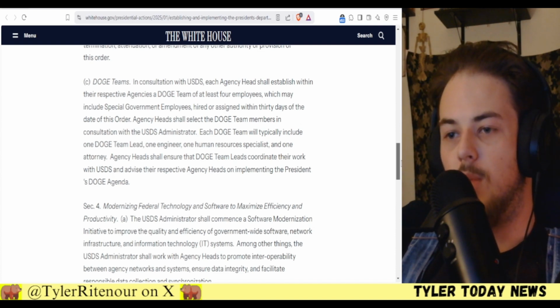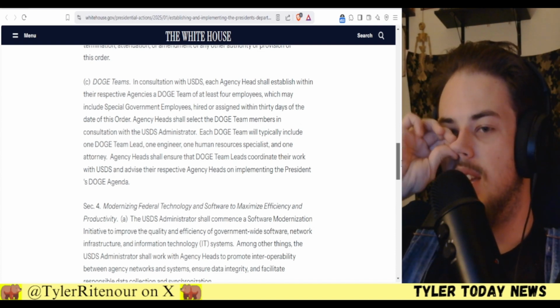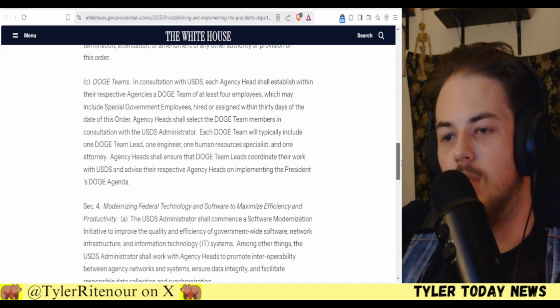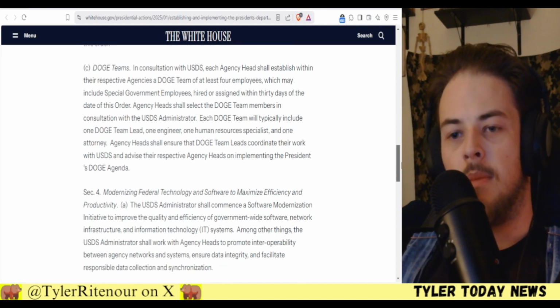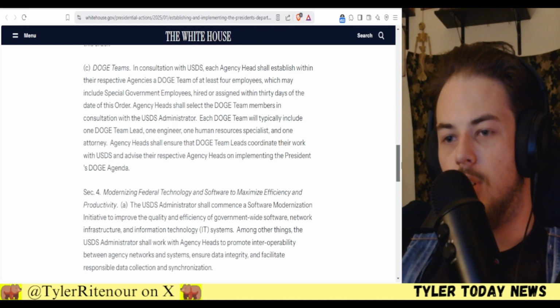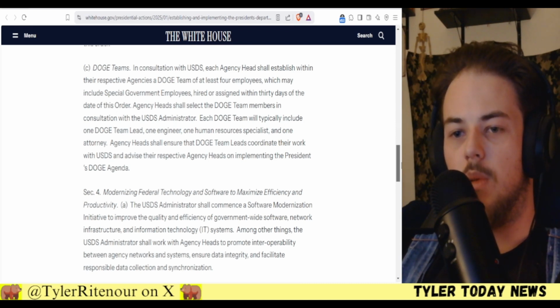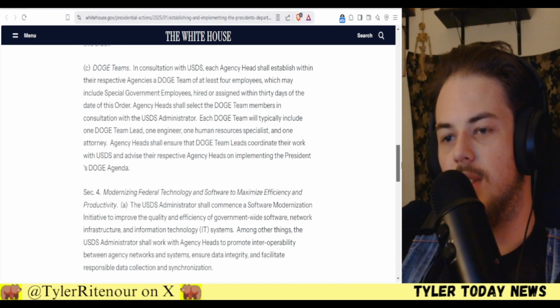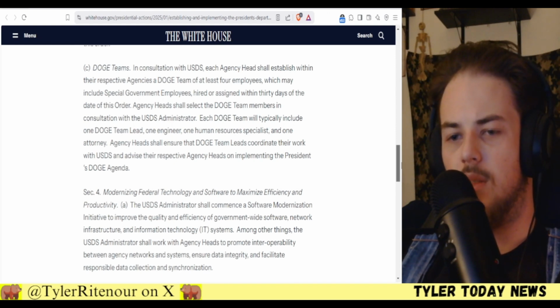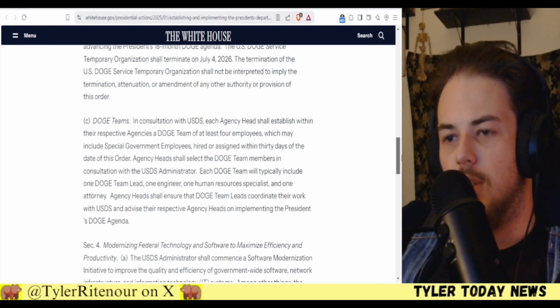Each DOGE team will typically include 1 DOGE team lead, 1 engineer, 1 human resources specialist, and 1 attorney. The agency heads shall ensure the DOGE team leads coordinate their work with USDS and advise their respective agency heads on implementing the president's DOGE agenda. So that's actually really interesting.